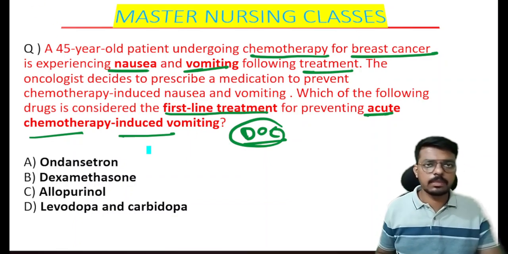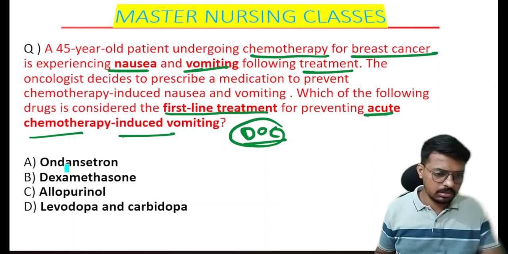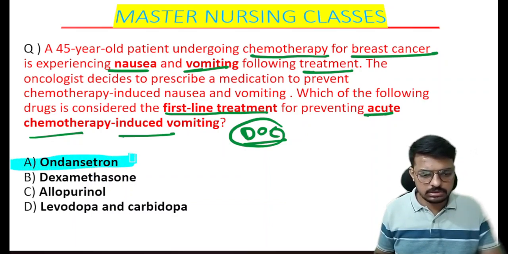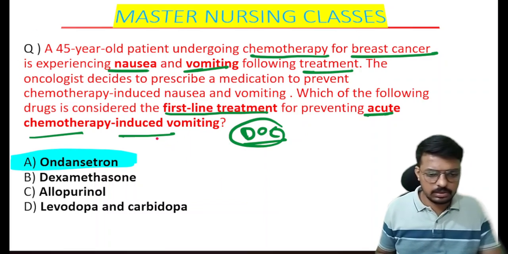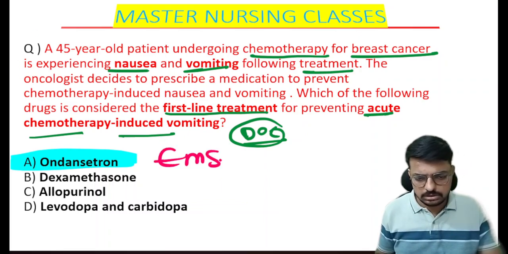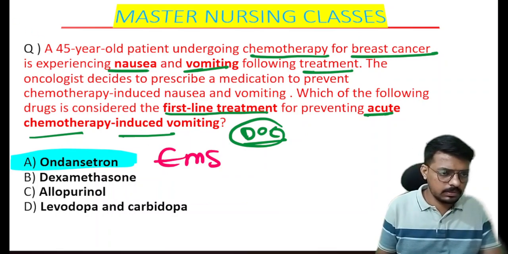Which among the following is the drug of choice to treat chemotherapy-induced vomiting? Yes, that is ondansetron. Correct answer. In the clinical setting, we say this one is the Emeset injection.